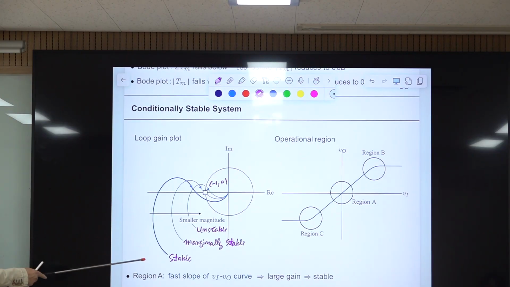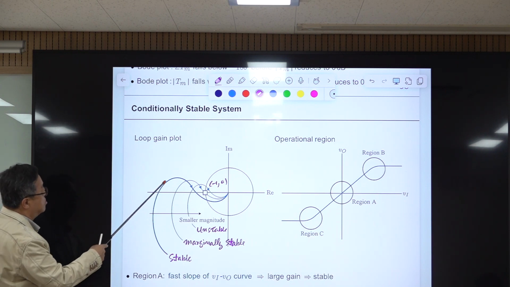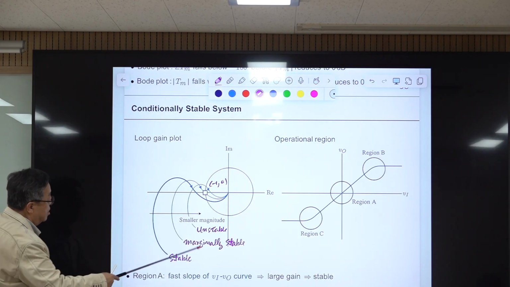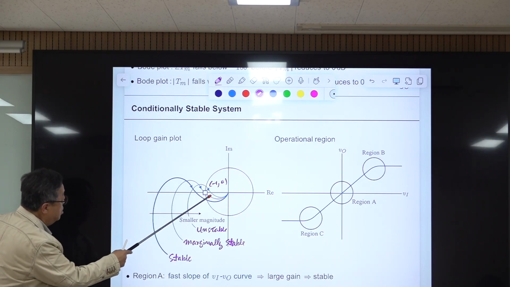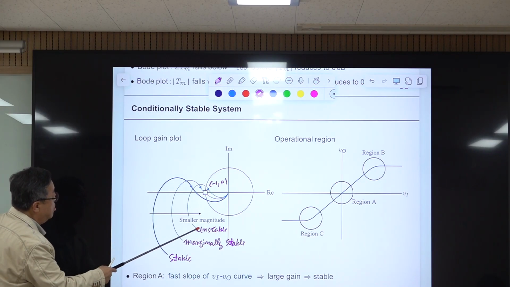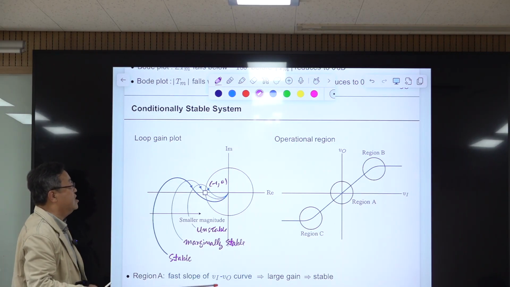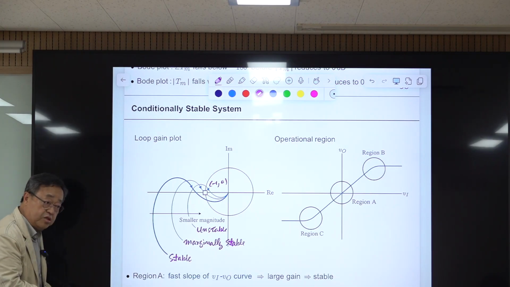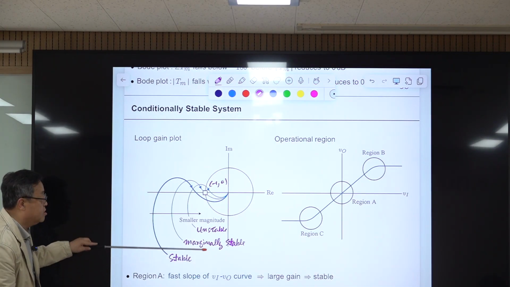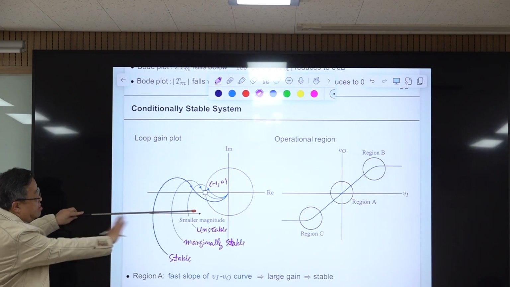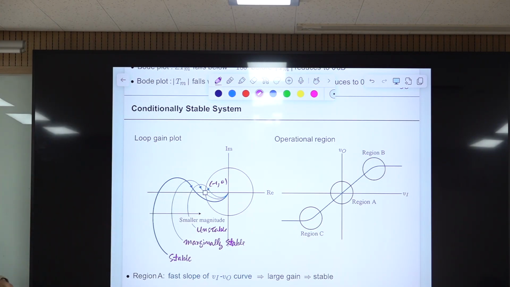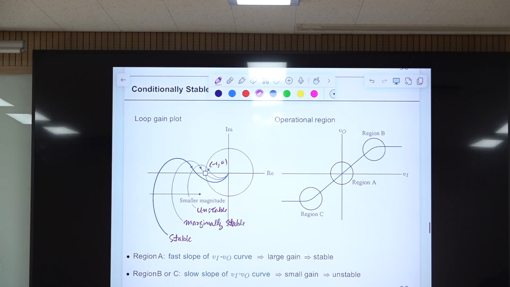This is an example. This is the conditionally stable system, and somehow the gain is reduced. The phase remains the same. Then it passes this critical point, and it becomes marginally stable, and it further decreases in magnitude. Then it encircles this point, and it becomes unstable. This is a conditionally stable system. So when this gain becomes smaller, it obviously becomes unstable. But you cannot avoid this.